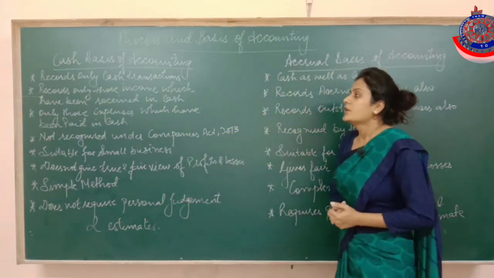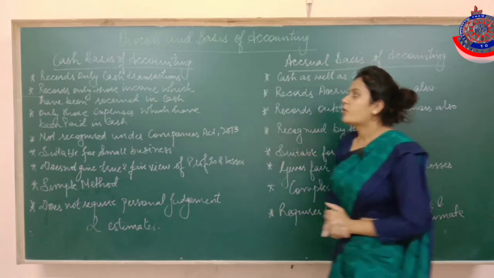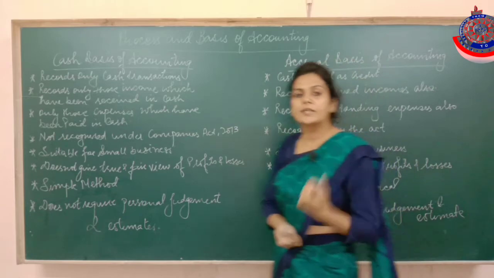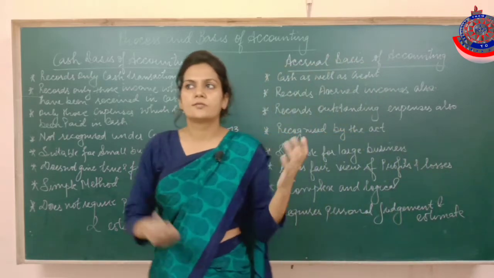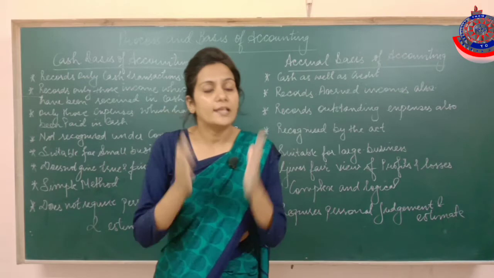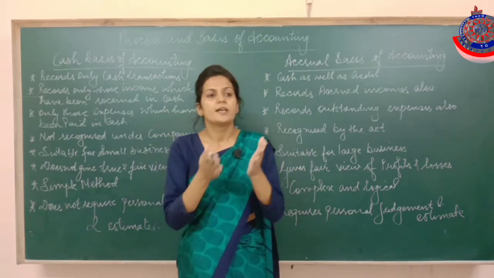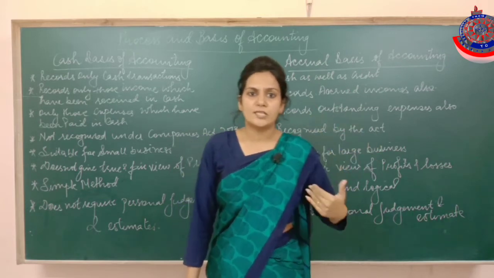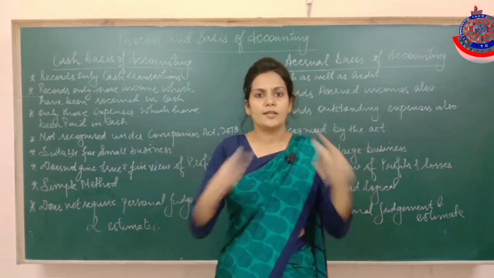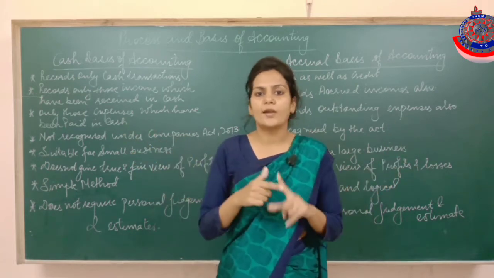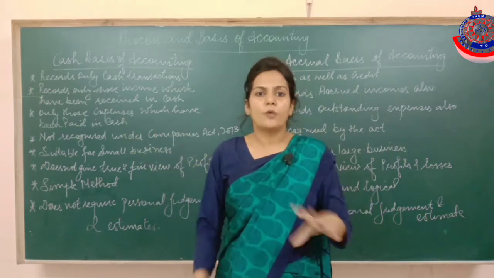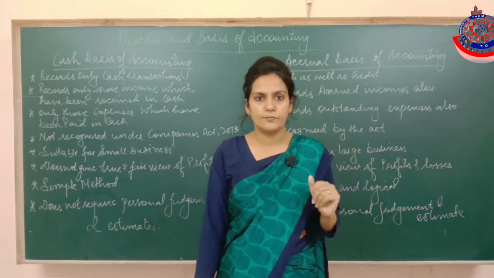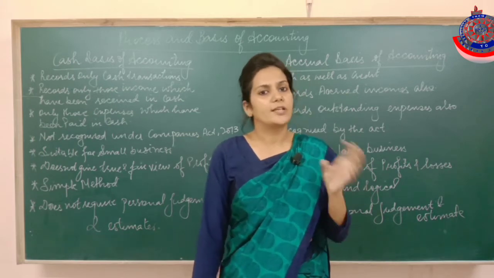Next, under the cash basis we record only those incomes which have been received in cash. आपको पता है कि income की दो categories होती हैं. Suppose this financial year had started on 1st April. So 1st April 2020 to 1st April 2021, this period of 12 months is one accounting year. In one accounting year, we record only those expenses and only those incomes which are related to this year.